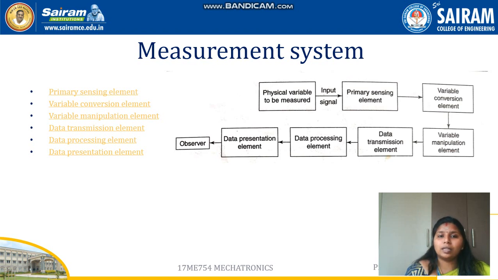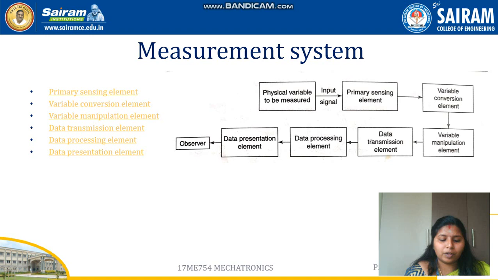The primary sensing element is the first element that receives energy from a measured medium. So we'll be having some medium which we are going to measure. The primary sensing element receives the energy from that and produces an output depending upon the measurand. This is converted into an analogous electrical signal by a transducer.